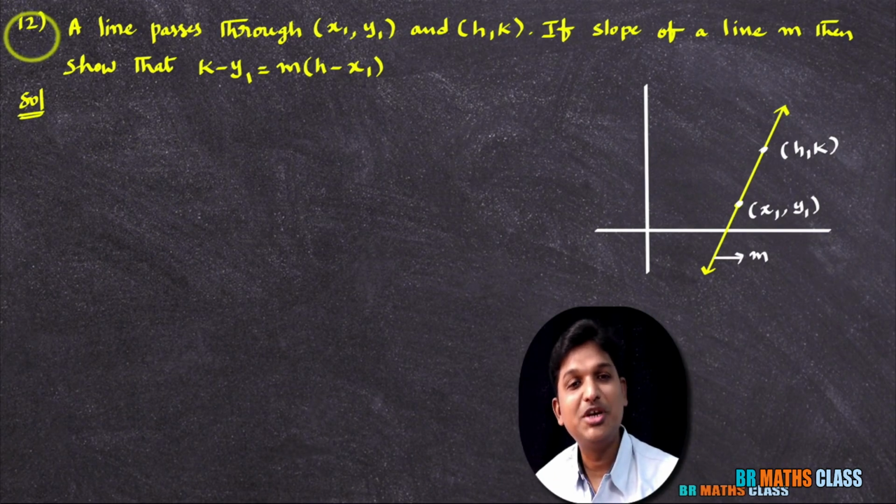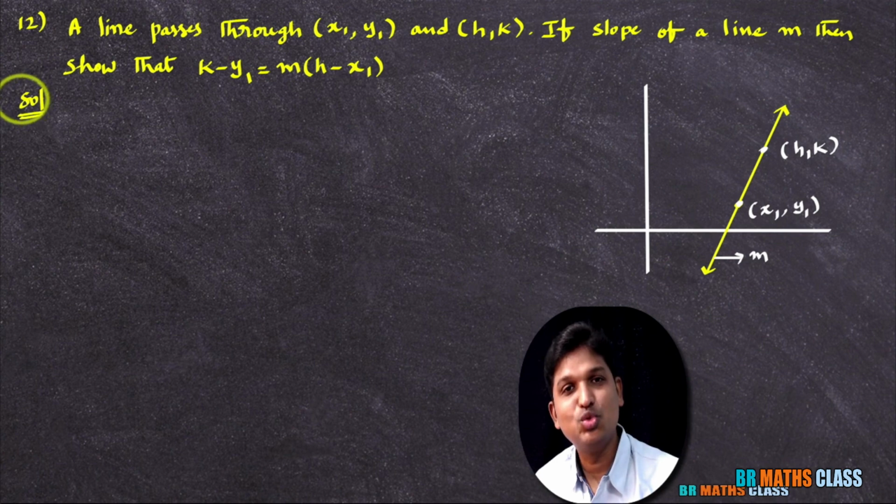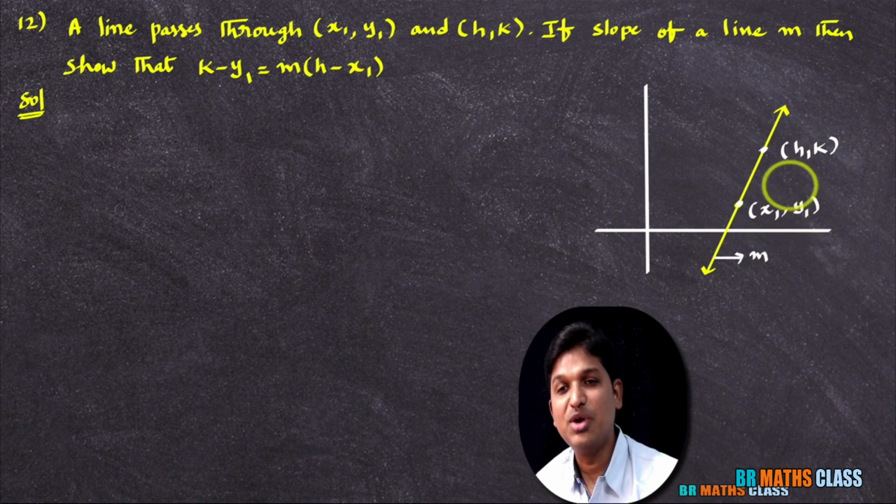This is question number 12 in the straight lines chapter. What are they asking in the question? A line passes through x1, y1 and h comma k. That means they have given that a straight line passes through 2 points, x1 comma y1 and h comma k. And given that the slope of that line is m.